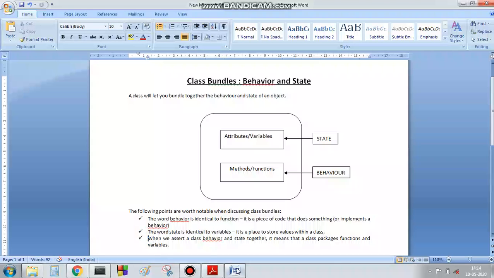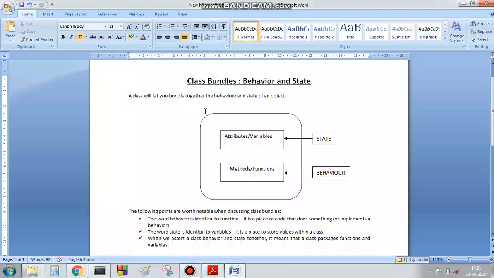Hello friend, in this session we will learn about behavior and state of a class. Actually, a class will let you bundle together the behavior and state of an object. To obey the encapsulation concept of OOPS, that means object-oriented programming, a class must be a self-sufficient entity. So a class must have certain functions which help to implement the behavior, and it must have a place to store the corresponding values associated with it.